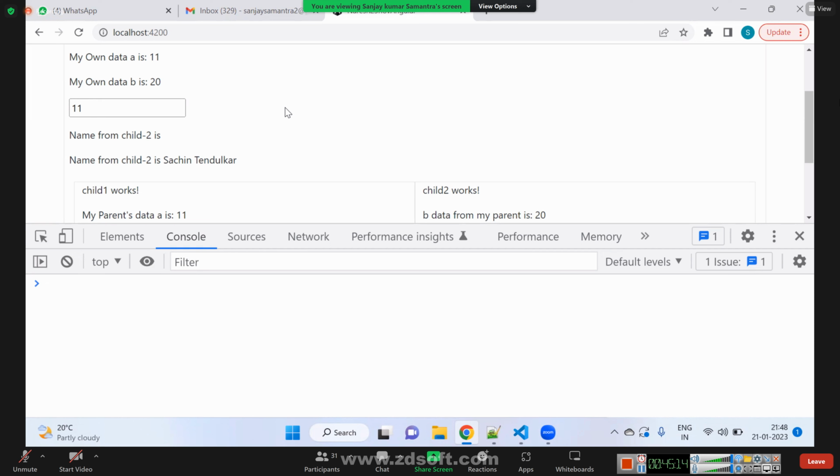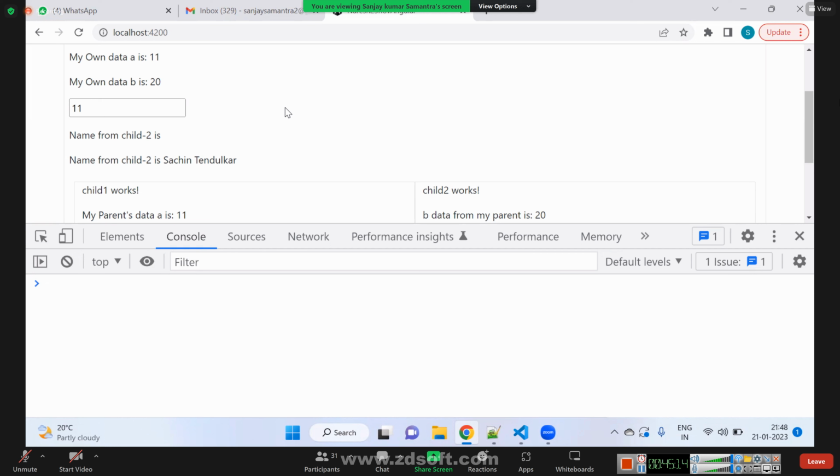What is the job of the change detector? We can call it a watchman also. That watchman keeps an eye on all the variables of our component. Whenever there is a change in the component, whenever the component needs to be repainted or reloaded, the change detector informs the browser to paint it, load it. Okay. So when I click here, the value gets changed to 12.